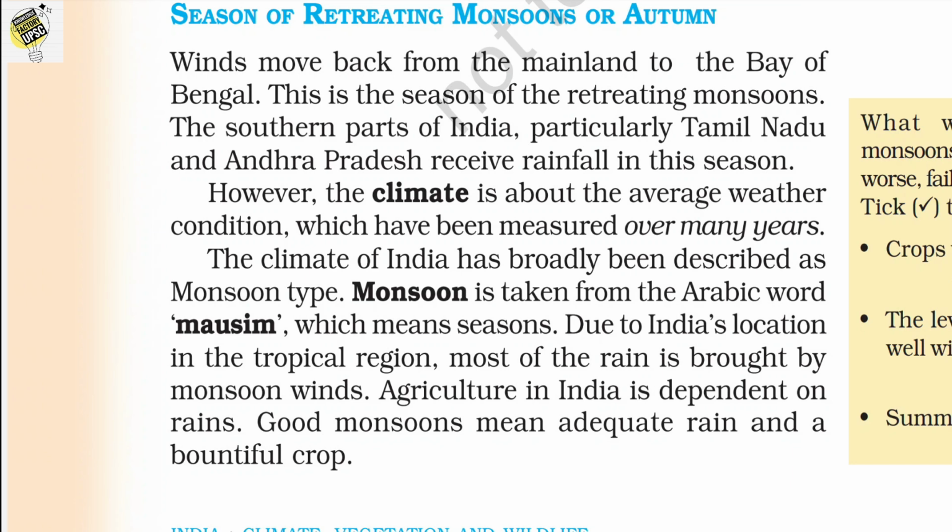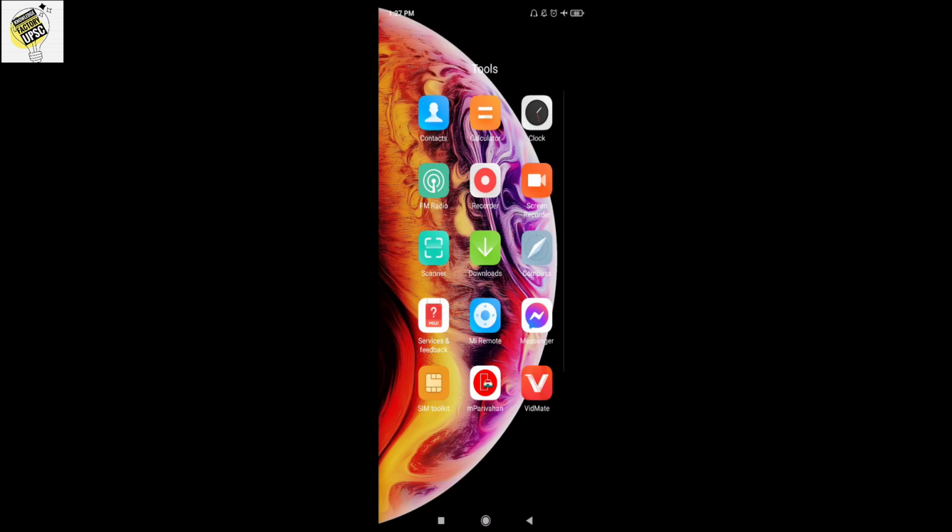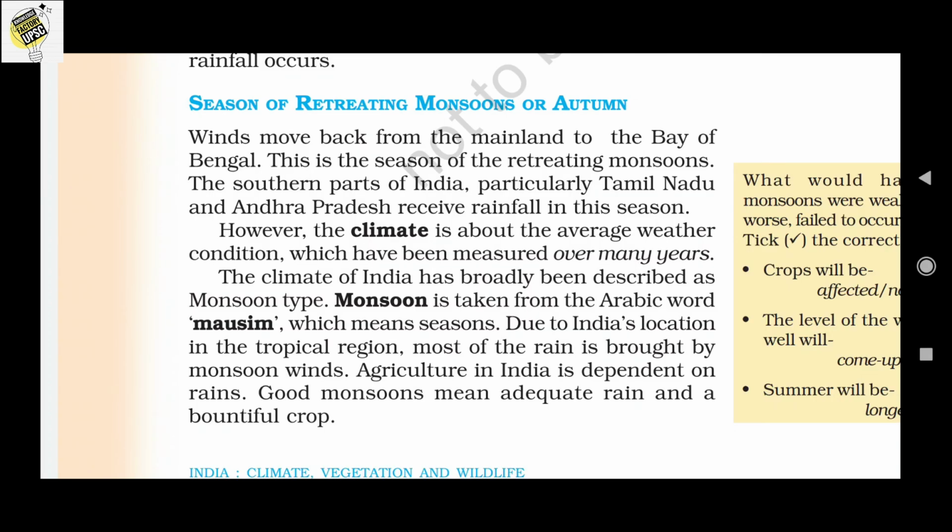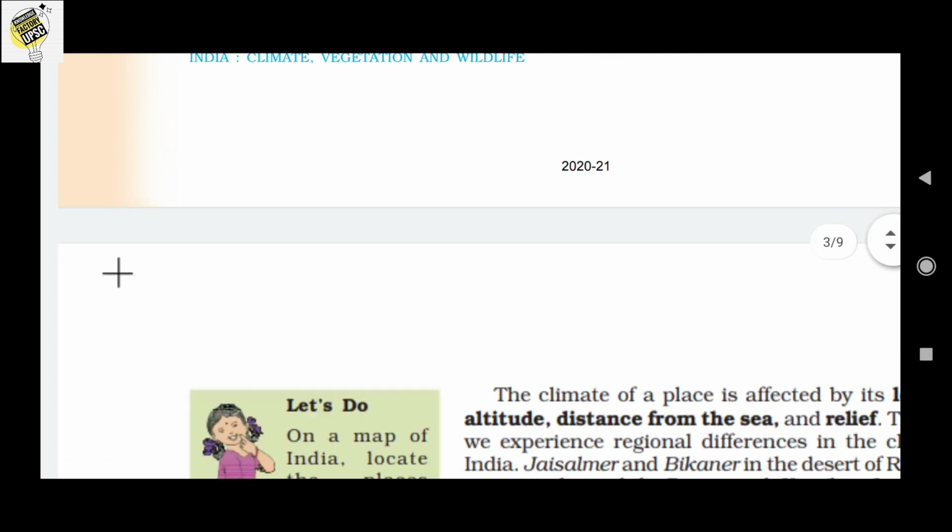Due to India's location in the tropical region, most of the rain is brought by the monsoon wind. Agriculture in India depends upon the rain, and a good monsoon means adequate rain and a bountiful crop. So Indian agriculture mainly depends upon the monsoon season. Is that clear? I hope that will be clear to you.